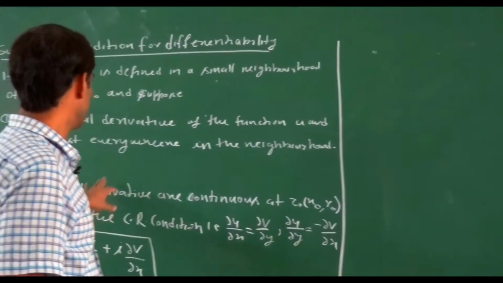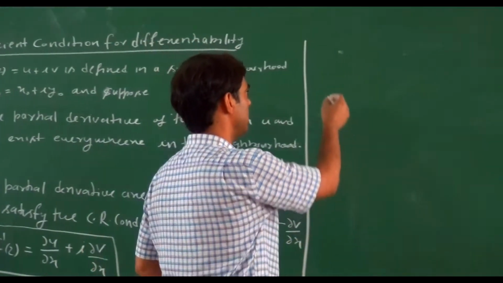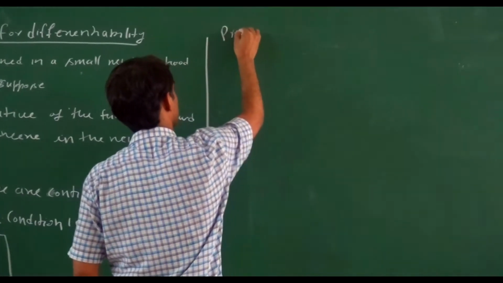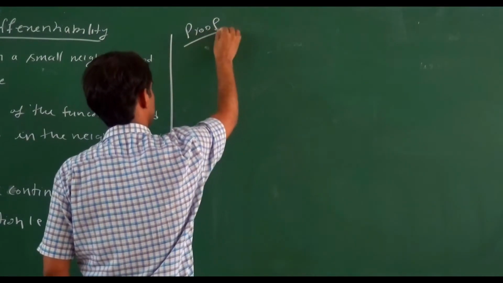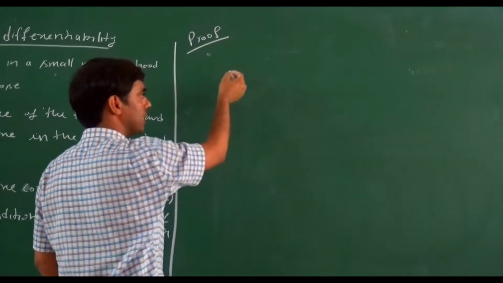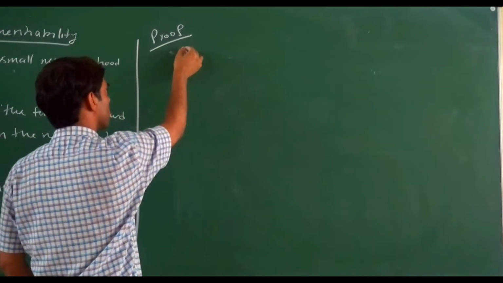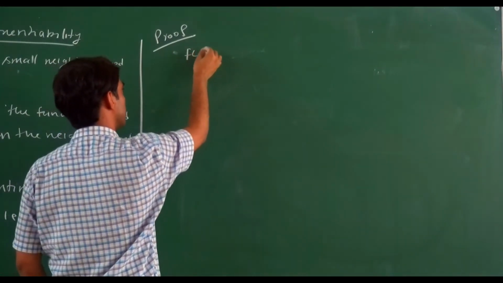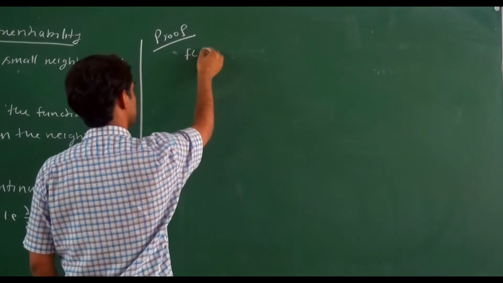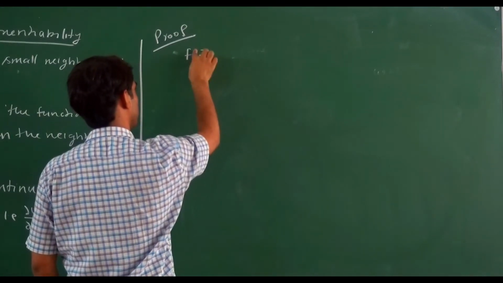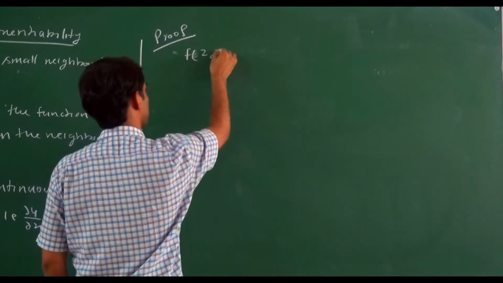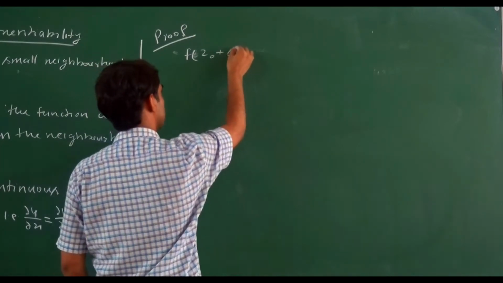For the proof, we use the Taylor series expansion. So first we write f(z0 plus delta z).